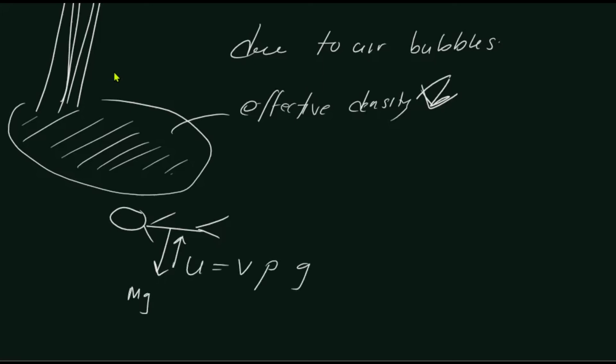The only upward force that prevents the swimmer from sinking is this upthrust force. If this upthrust force is somewhat higher, then he can float, and the effort he needs to put in to float is somewhat less. But due to the effective density decreasing, the upthrust ultimately decreases.